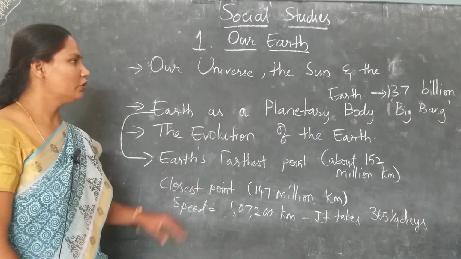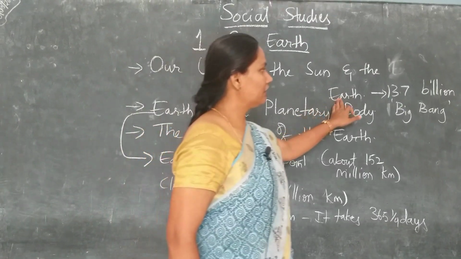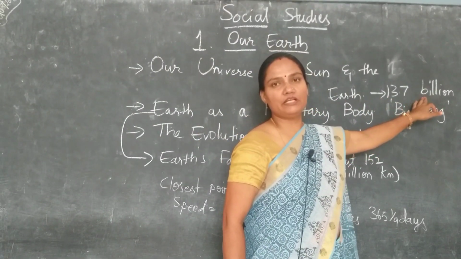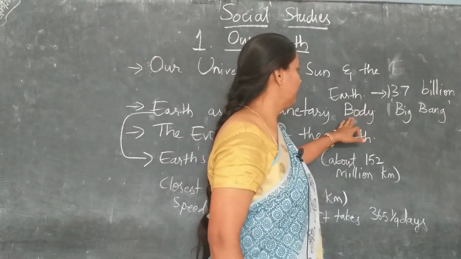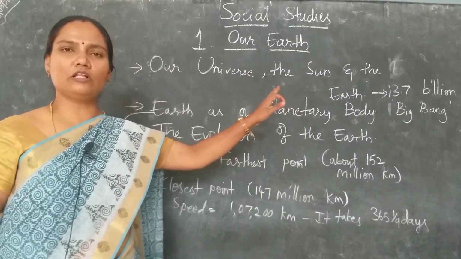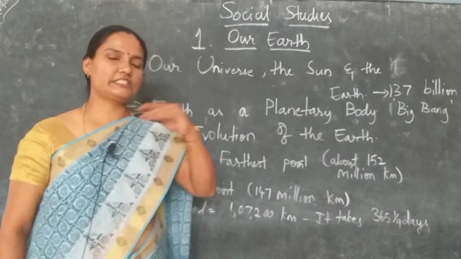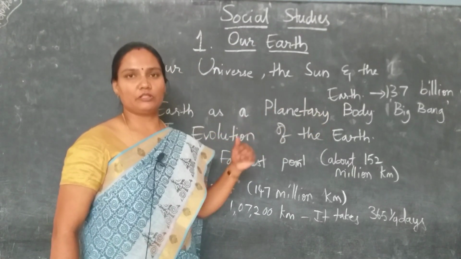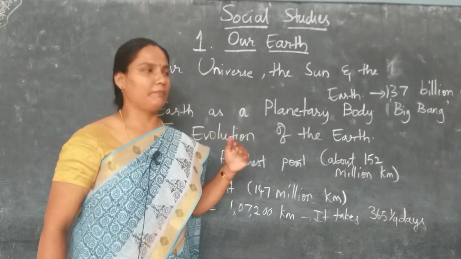Okay children, planet Earth was formed some 13.7 billion years ago with the Big Bang theory. It's a theory, children. These are all assumptions which scientists have guessed based upon the present situation of the planet.